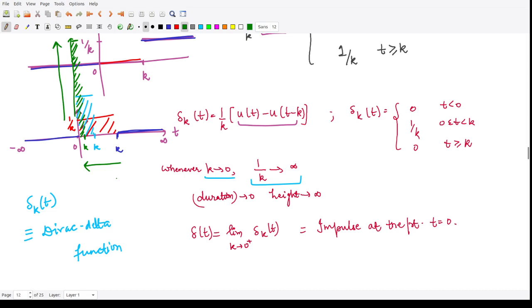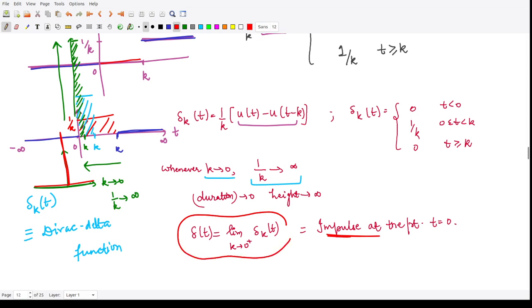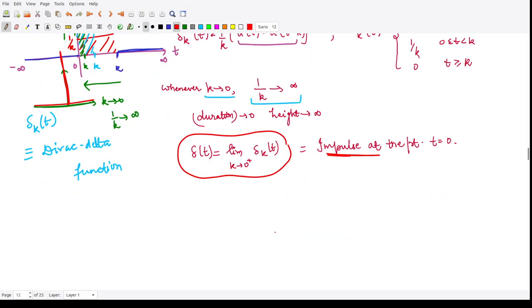So finally when k tends to 0, 1 by k will tend to infinity, and you would have a function of this kind which is tending to infinity. This is nothing but the impulse at the point t equal to 0. So this is the limiting value of the function delta k t whenever k goes to 0.